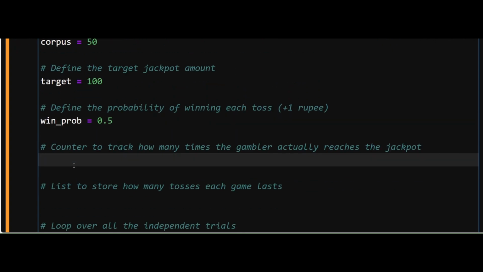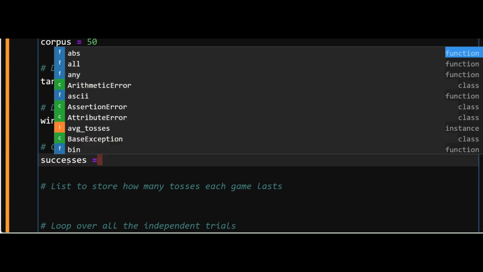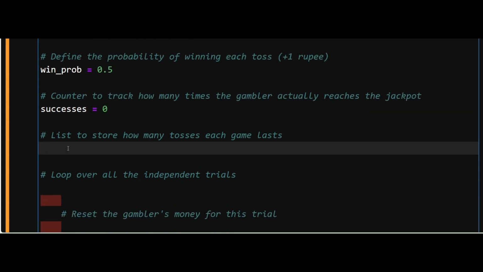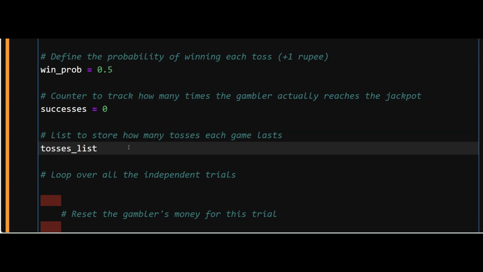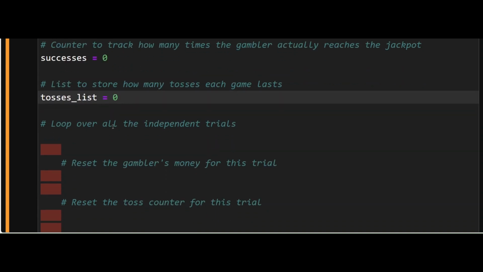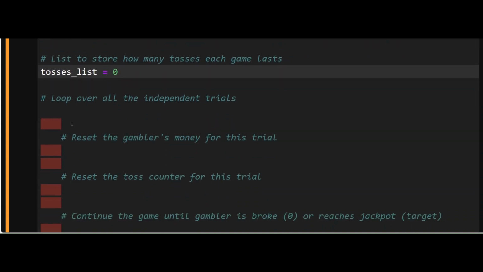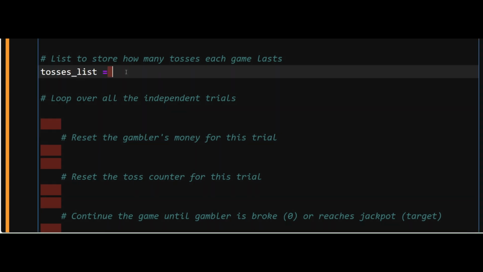And let's initialize a counter that every time the gamer gets a jackpot, this counter is going to get incremented. So let's initialize it to 0. Also, we need to track how many tosses it took for him to get the jackpot, for which I will initialize a variable called tosses list. In fact, I don't want to initialize it as a variable, I will initialize it as an empty list.